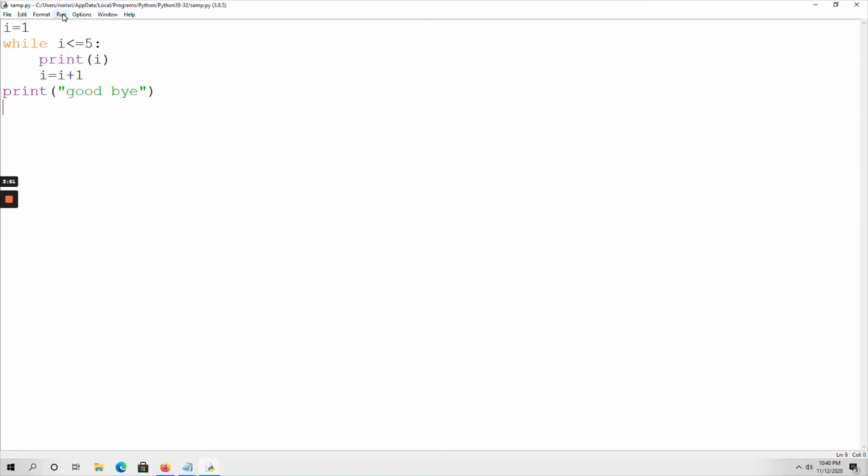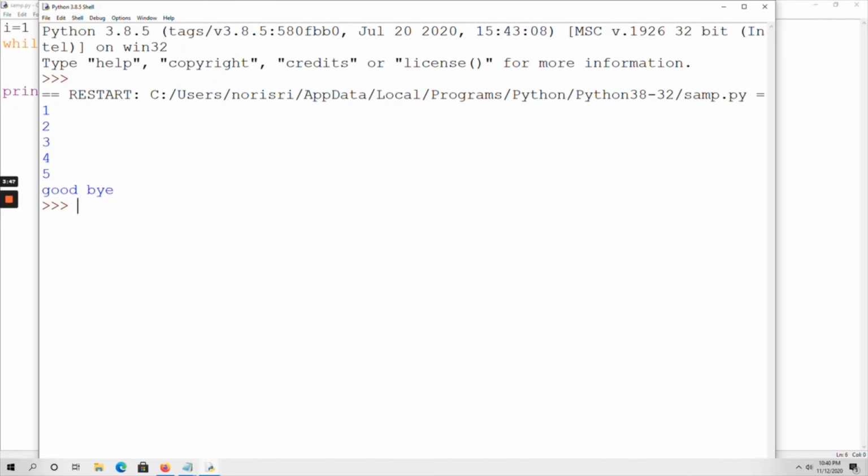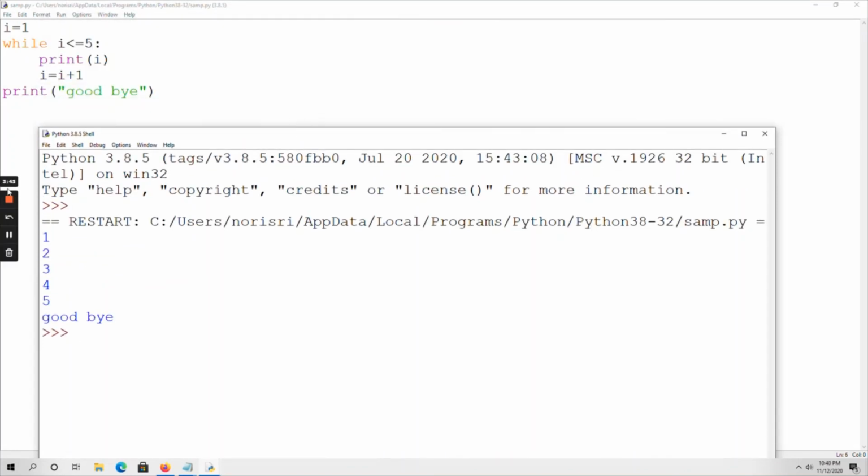Now run the code. So see here, 1, 2, 3, 4, 5, up to 5. These values are printed, and once the condition fails, it just comes out of the loop and prints this goodbye statement on the output screen.